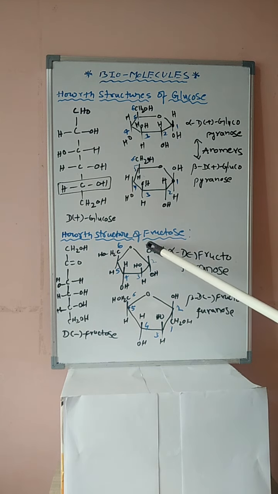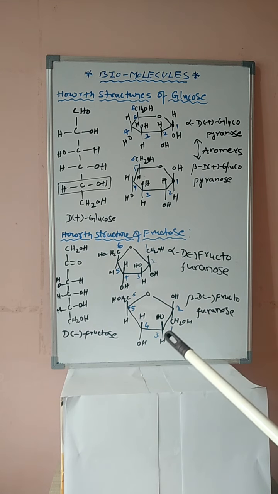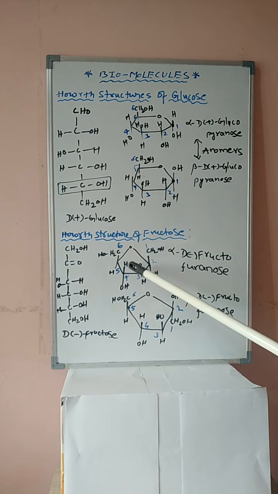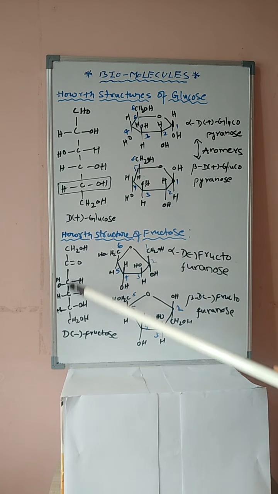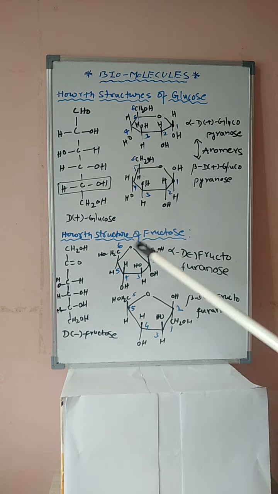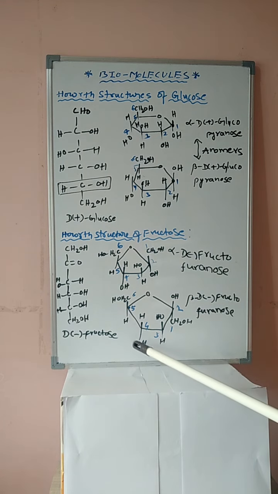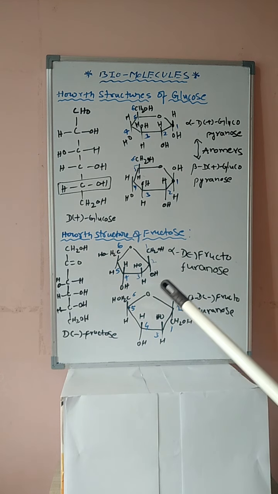Clear, students? CH2OH, OH, OH H, H OH, H CH2OH. Count the carbons, students: 1, 2, 3, 4, 5, 6 carbons. Here also 6 carbons. Next, the second compound, beta D-fructofuranose. Similar structure, students. Here CH2OH is down and OH is up. Similarly, OH H, H OH and H CH2OH.